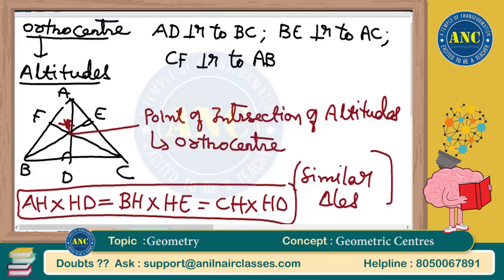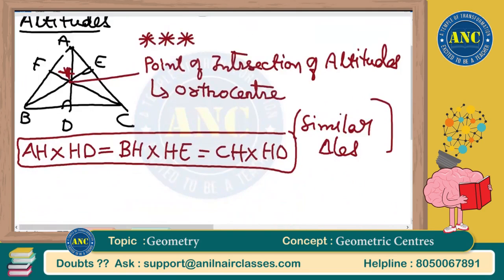The point of intersection of altitudes is called the orthocenter. Orthocenter is nothing but the point of intersection of altitudes.